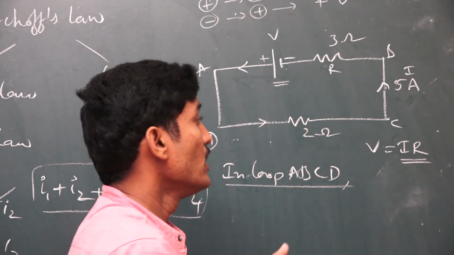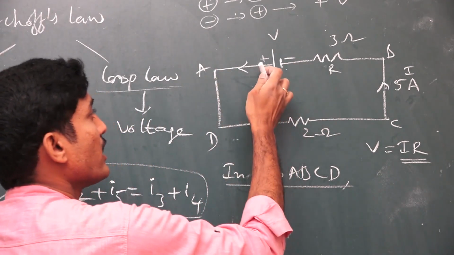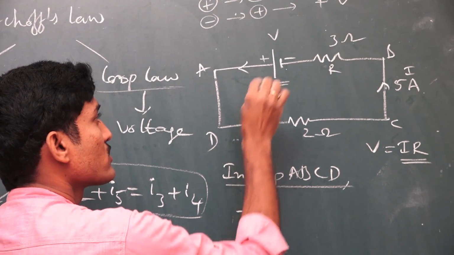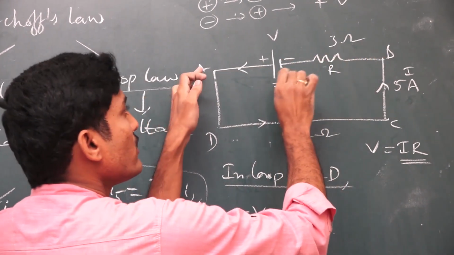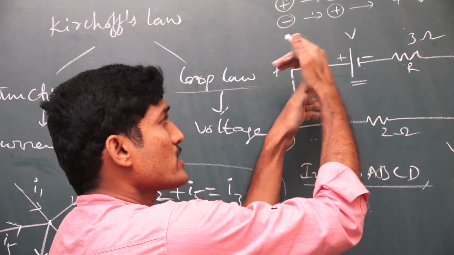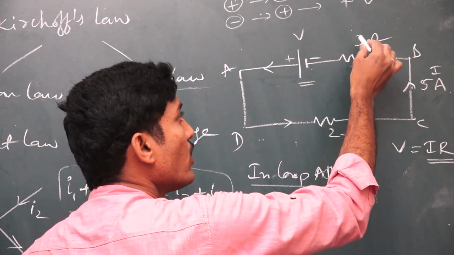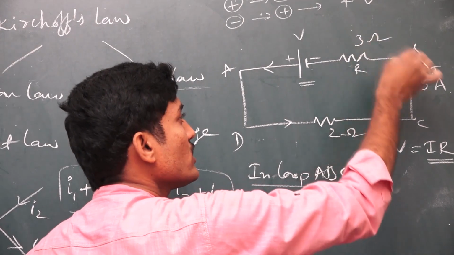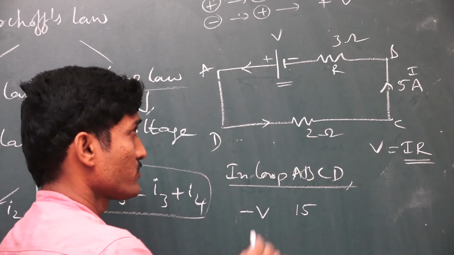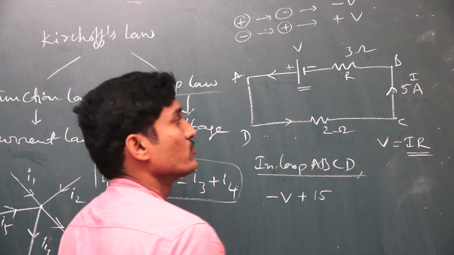Applying these sign conventions to ABCD: going from the positive terminal to the negative terminal, the voltage is -V. Also I am moving opposite to the current direction. The current is directed towards the left side, but I am going from A to B towards the right, so that is opposite. The voltage across the resistance is 3 into 5, which is 15 volts, and since I am going in the opposite direction, it is positive.